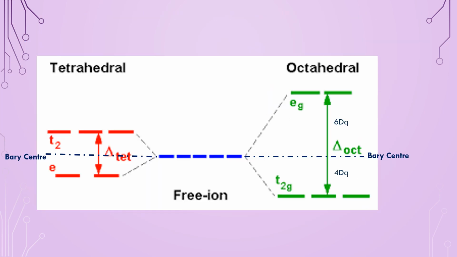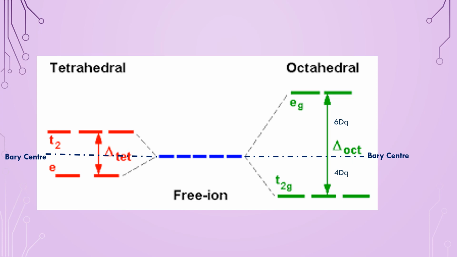In this figure, the splitting of spectroscopic terms arising from the d1 electronic arrangement is shown. You know the ground state for d1 is 2D, and the splitting in the octahedral case is T2g and Eg.